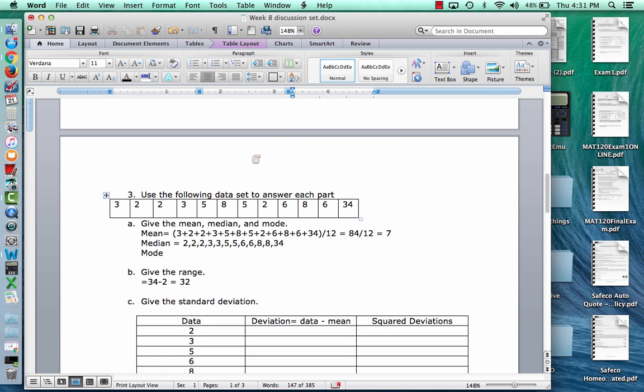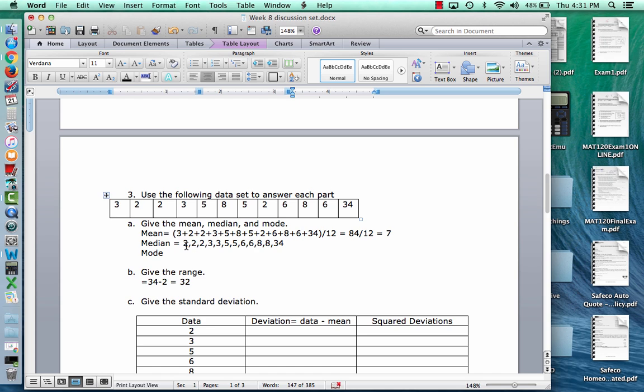It says use the following data set to answer each part. So we have this data set. It says give the mean, median, and mode. Well, I've already shown the work for the mean just to save time. For the mean, we add up all the numbers, and then we divide by the number of data values, which is 12 numbers up here. The sum, when you add them all up, should get 84. 84 divided by 12 is 7. So 7 is the mean.